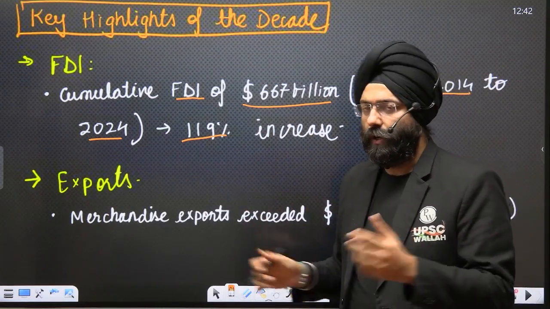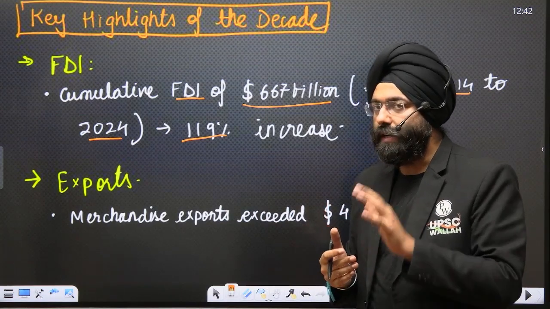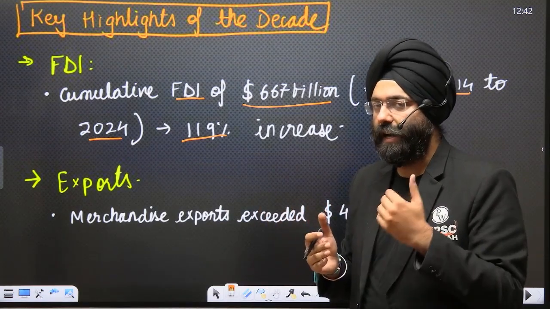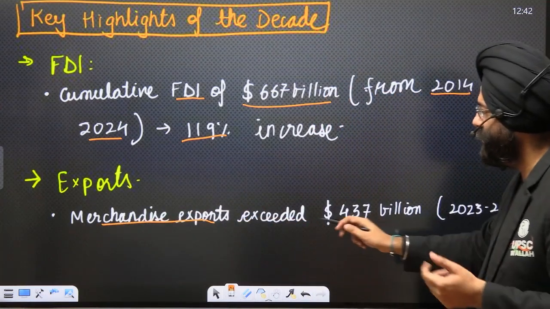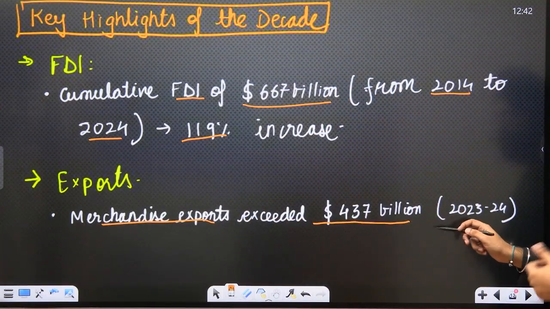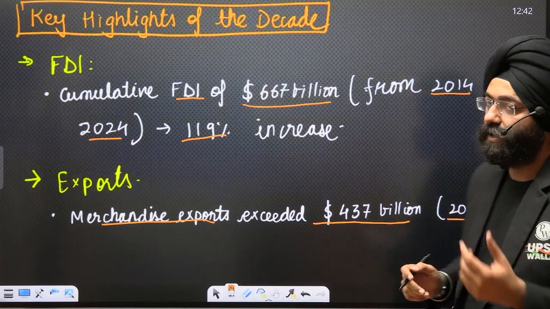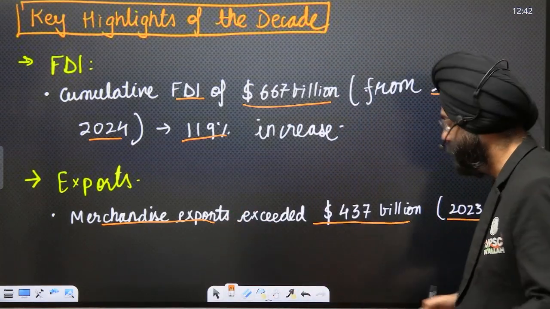Exports. With respect to exports also, there has been a positive sign. Please remember again, COVID did dent all the exports and the economy, but over time, if we cumulatively analyze this, one of the examples is that merchandise export exceeded 437 billion till 23-24. That is again a major example where this Make in India scheme has been quite successful.